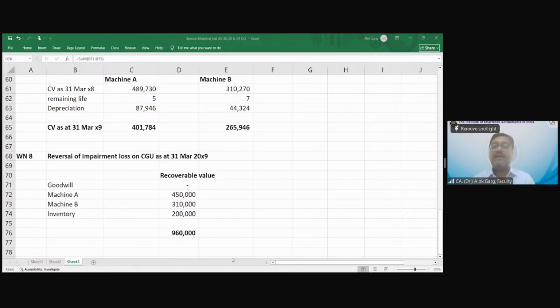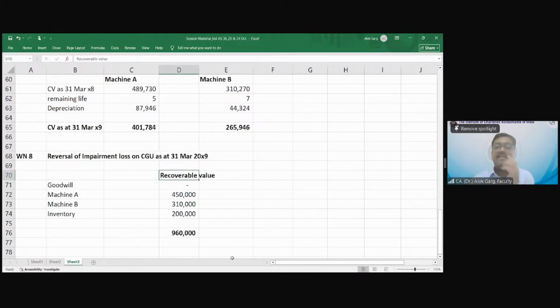And what was the fair value of the CGU given? CGU की fair value क्या दी हुई है? इसमें दिया था ना CGU की fair value. The recoverable value of CGU, the company has done the assessment of recovery, found that the fair value of the CGU is 11 lakh on 31st March 2009, right? And recoverable value of the assets are also given. Okay. So on goodwill, we cannot reverse impairment loss.